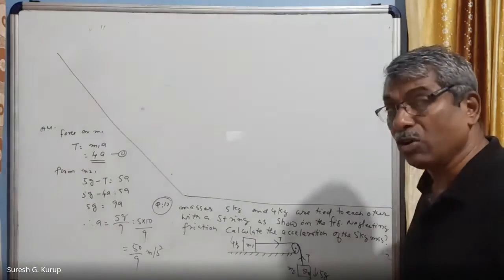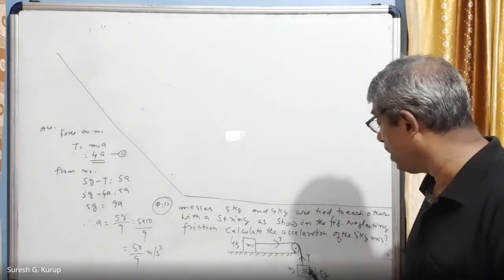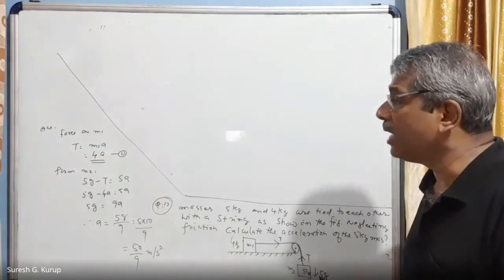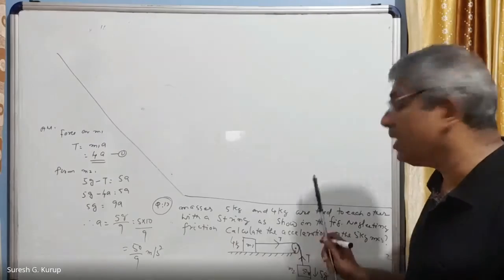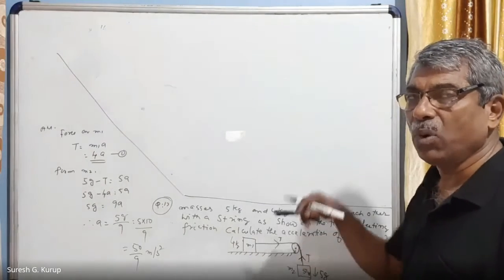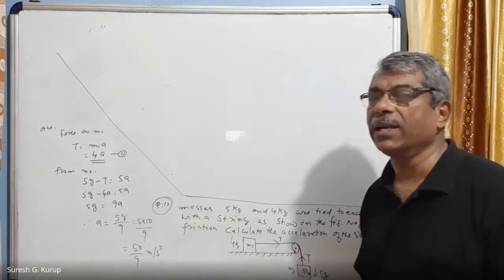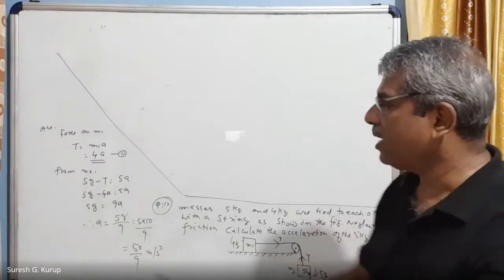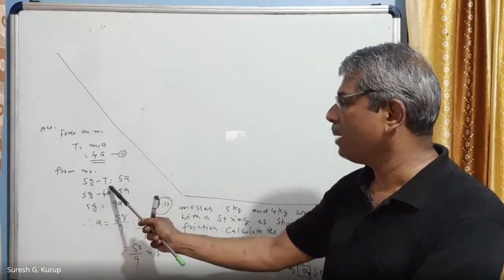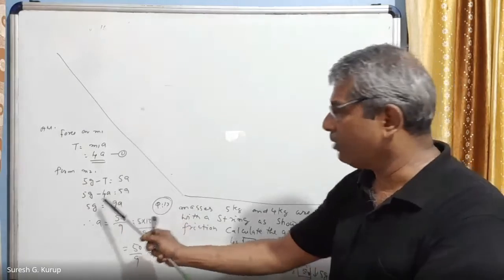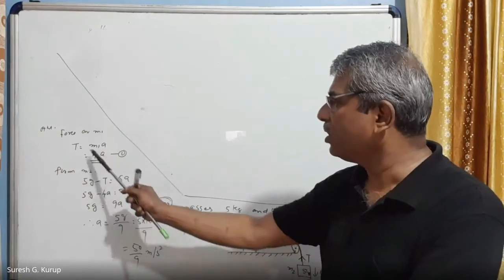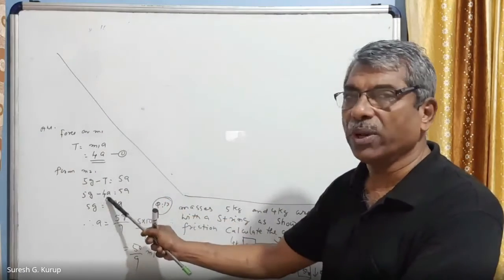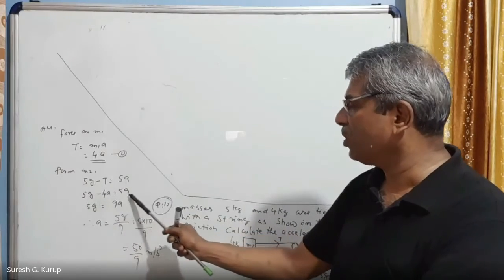Here the 5 kg body acts downwards, meaning weight of the body is equal to mass into acceleration due to gravity. That is equal to 5g. And T is acting upwards. But the body must move downwards. Therefore, weight is greater than tension in the wire. That is why 5g minus T is equal to 5a. Since T is 4a, 5g minus 4a is equal to 5a.